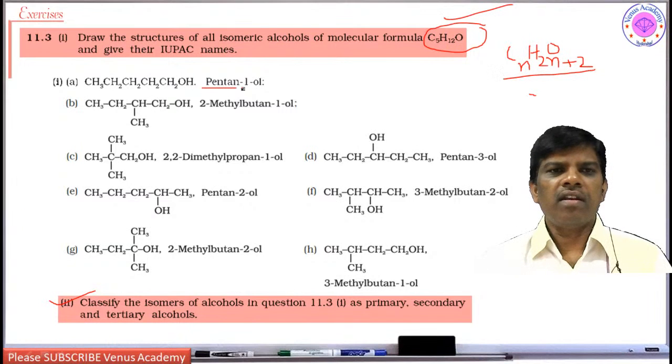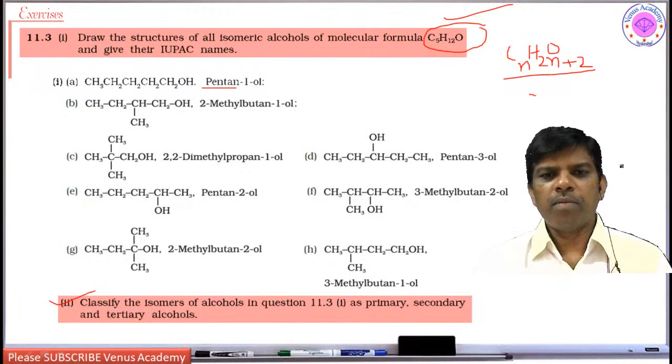So write the alcohols. Pentan-1-ol you can write, 2-methylbutan-1-ol, 2,2-dimethylpropan-1-ol, pentan-3-ol. These are all isomers, students. So pentan-2-ol, like this you can write. How many isomers are possible for this? 1, 2, 3, 4, 5, 6, 7, 8 isomers are possible. So like this you can write the isomers.